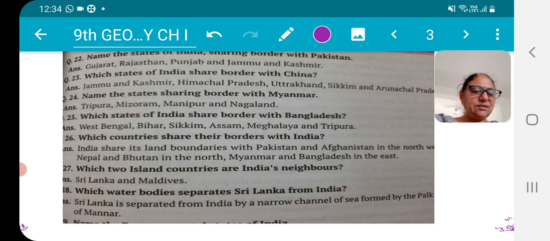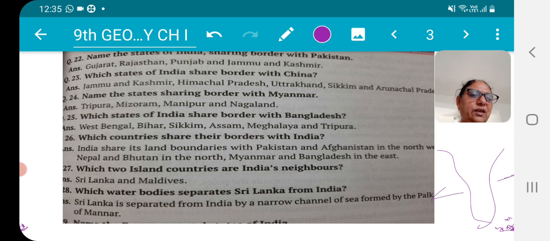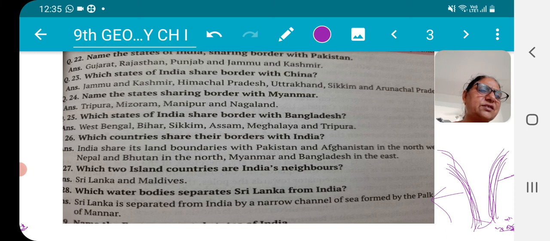Name the eastern coastal states of India. And here I will take the next question also: you have to tell the western coastal states of India. You will take the peninsula India. Here there are the eastern, here you will take the western. So when I usually teach map, I start with 4 states there, 4 states there, something like that. You have to recognize peninsula India.